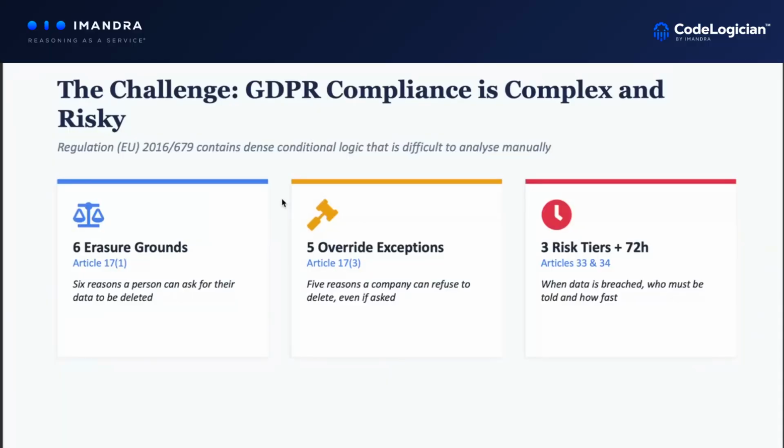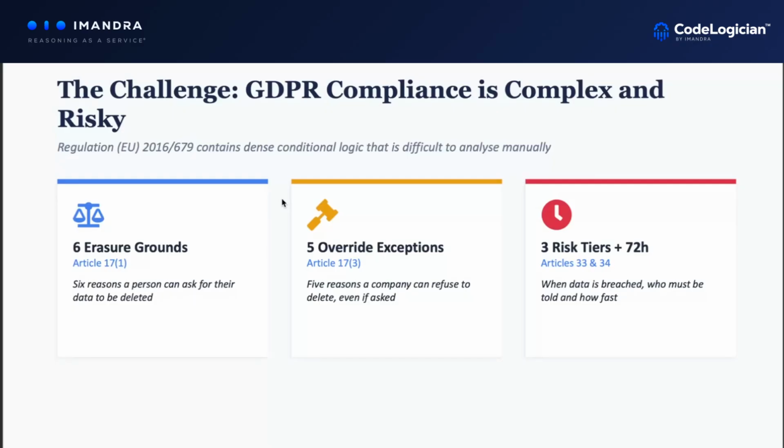Okay, so what I'm looking at is particularly Article 17, which covers erasure grounds. Within the articles, it also includes what we call override exemptions. So this is when the company receives the request, based on the justification for the request and additional information, the company can override that request and say, no, we get to keep the data for these reasons.